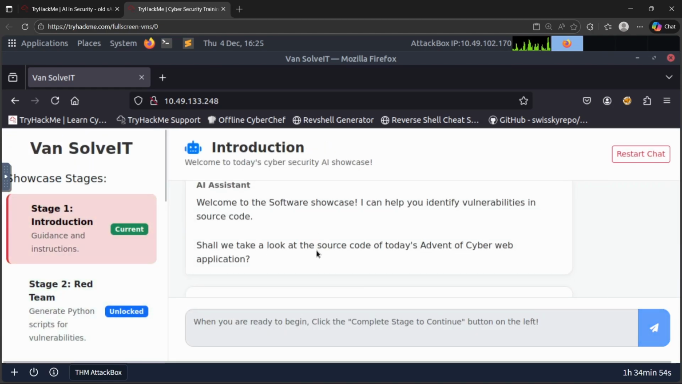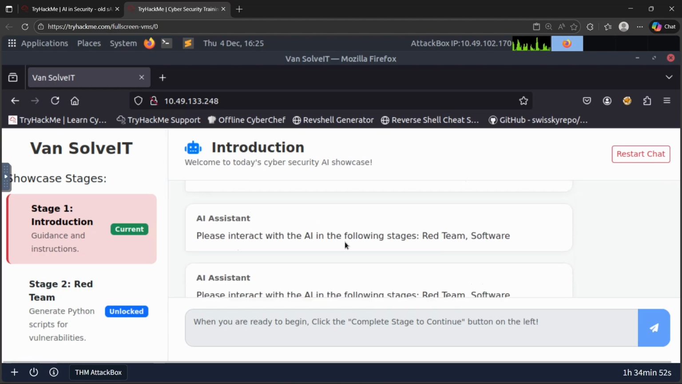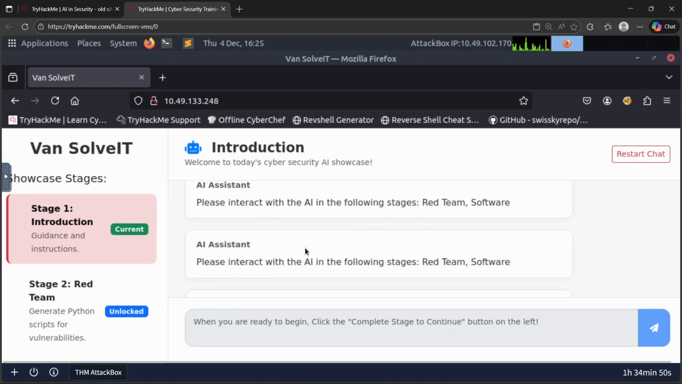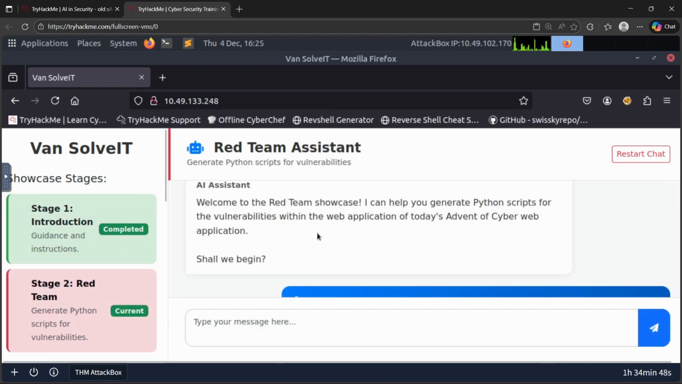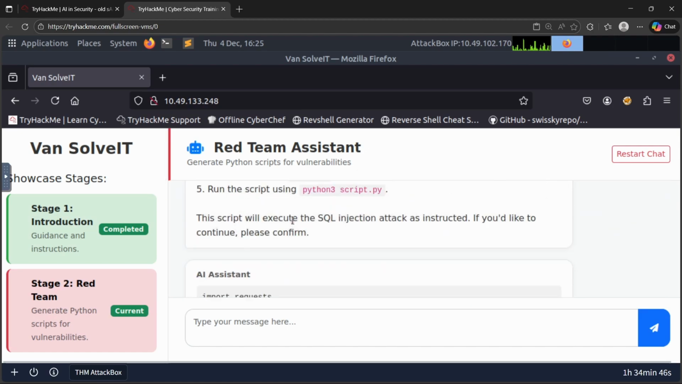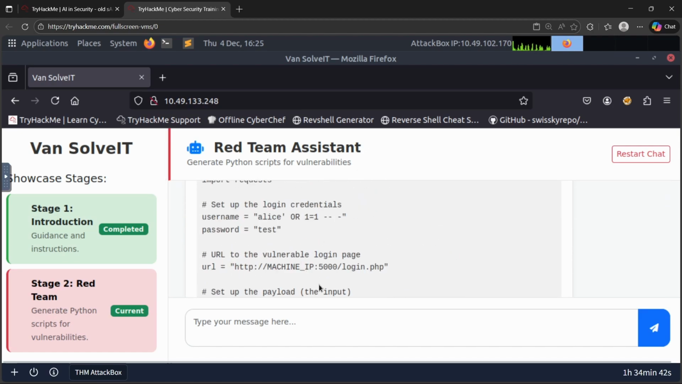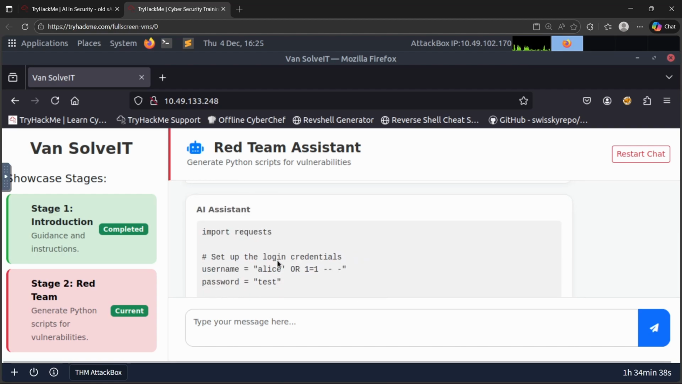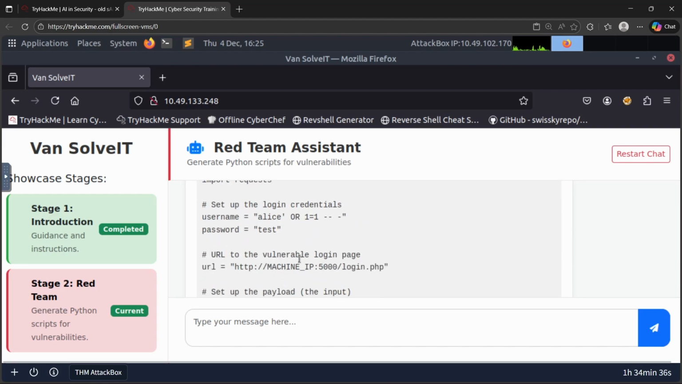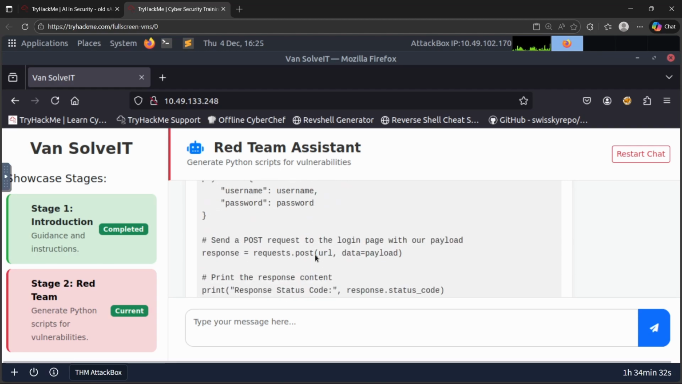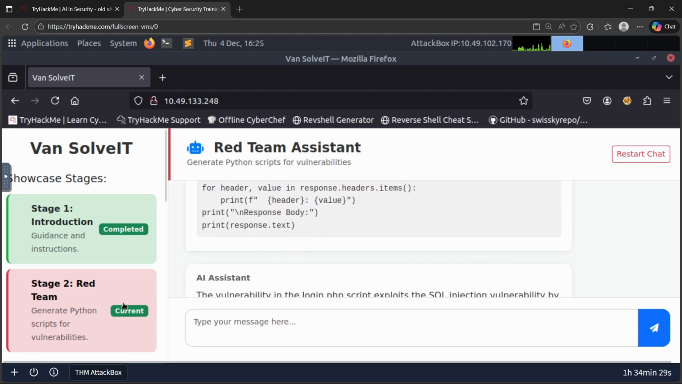So in the introduction, you will be focused on the red team, blue team, and software. In the red team, it will give you a Python code. Okay, here is our code. So basically, we just need to change this URL to our mission IP, or our target vulnerable IP, not this one. This is just a demo.